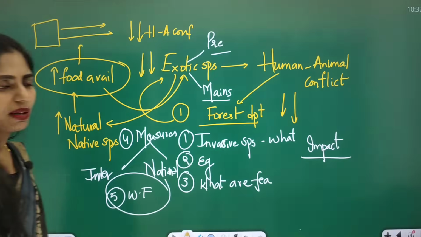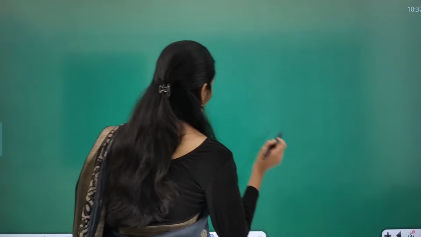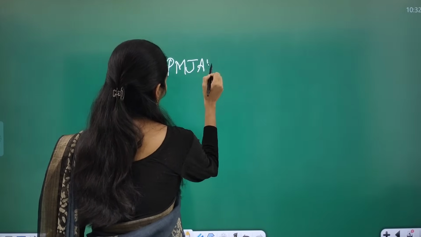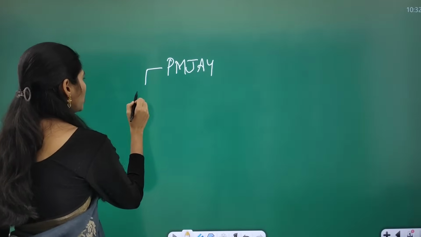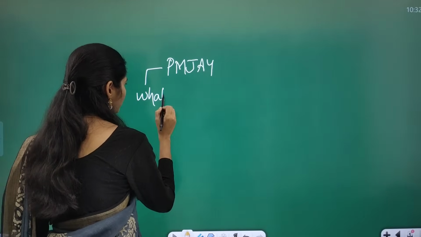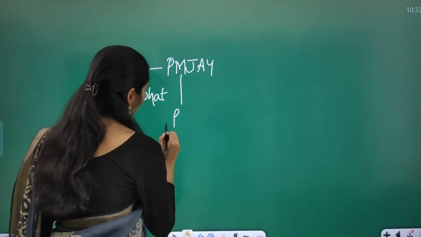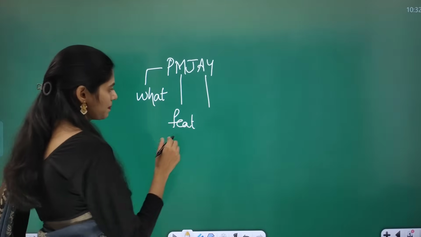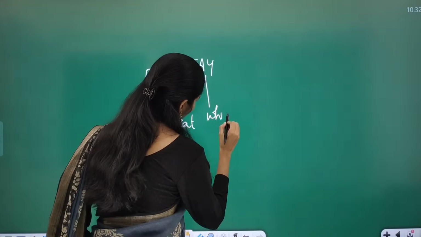So let me give you dimensions so that you can do some work on that. PMJAY. You have to see what is this PMJAY and what are the important features, and under which ministry it is coming.